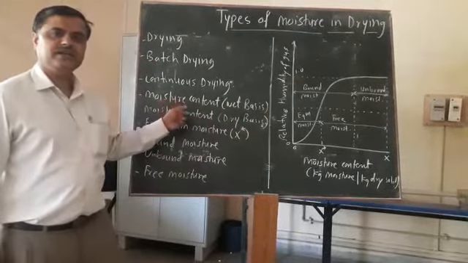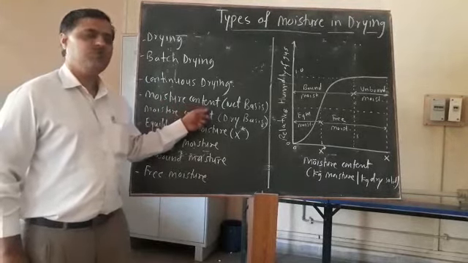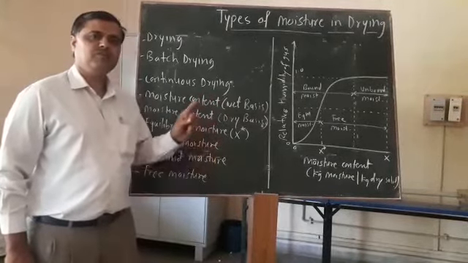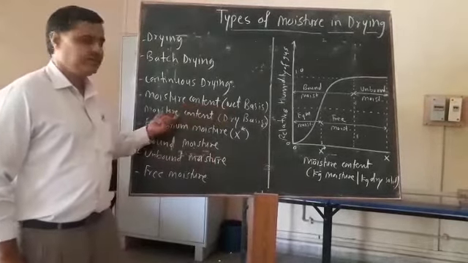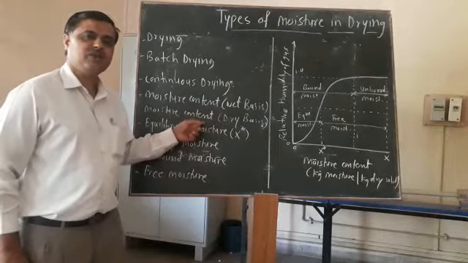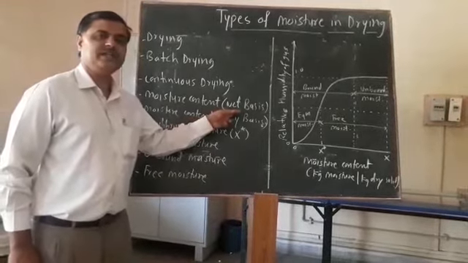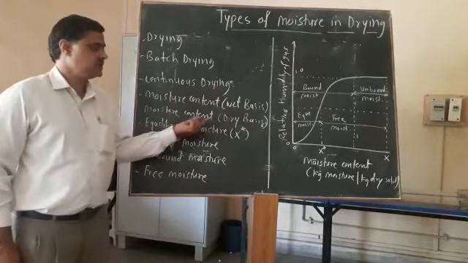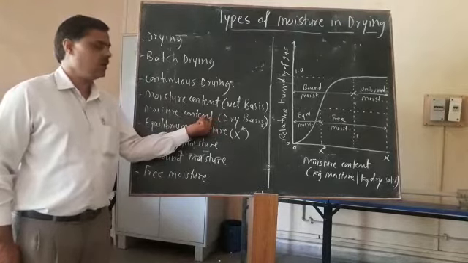The moisture content on wet basis is kg of moisture per kg of dry solid plus kg of moisture, and the moisture content on dry basis is kg of moisture per kg of dry solid. Here the moisture content is added. Here it is completely on the basis of the dry solid, that is kg of moisture per kg of dry solid itself.